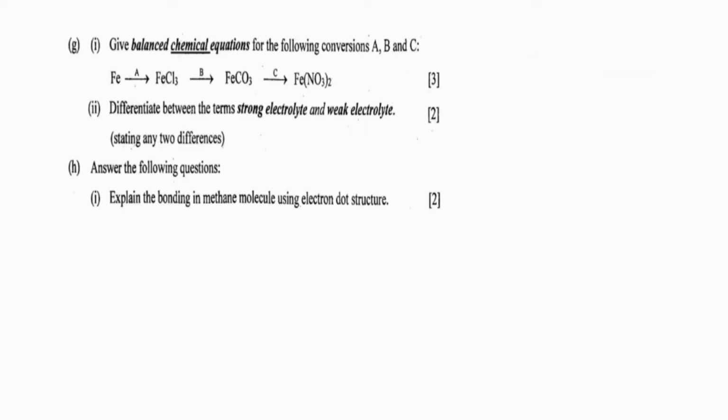Now see this question. Give balanced chemical equations for the following conversions A, B and C. Iron should be converted into ferric chloride.